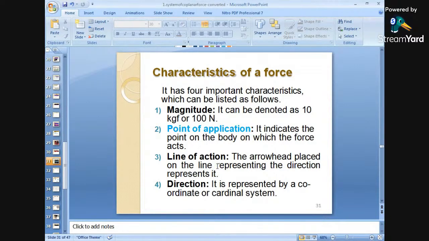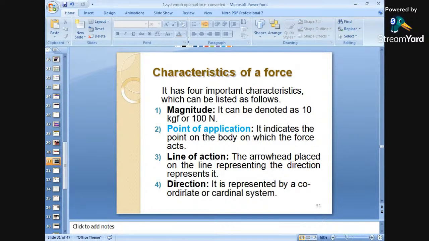What will be the line of action? The arrow head placed on the line representing the direction represents it. That means the arrow head is nothing but the line of action. What is the line of action? Along which line the force has been acting.